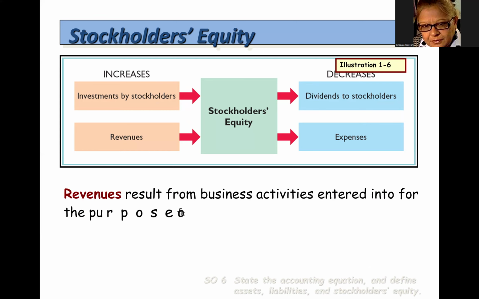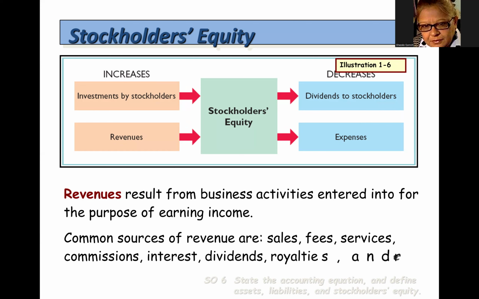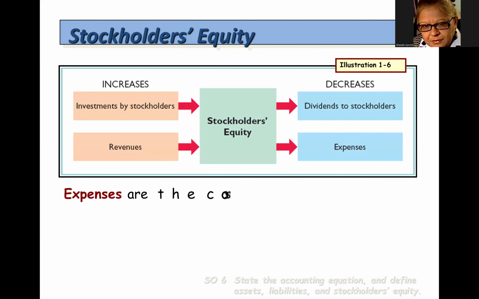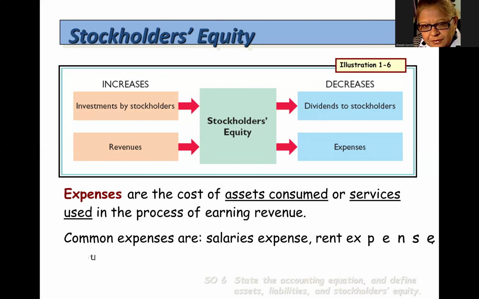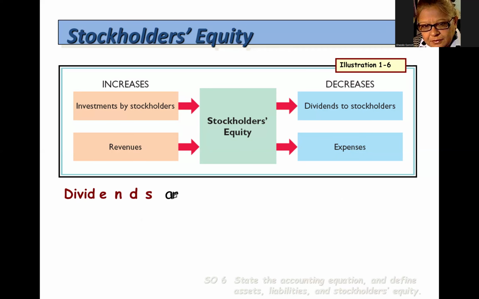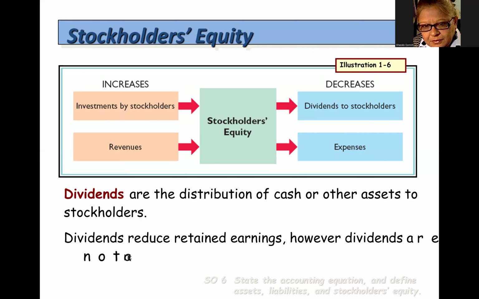Revenue results from activities entered into for the purpose of earning income. Common sources of revenue are sales, fees, services, commissions, interest, dividends, royalties. Expenses are the cost of assets consumed, or services used in the process of earning revenue. Common expenses are salaries expense, rent expense, utilities expense, tax expense, etc. Dividends are the distribution of cash or other assets to stockholders. Dividends reduce retained earnings, however, dividends are not an expense.